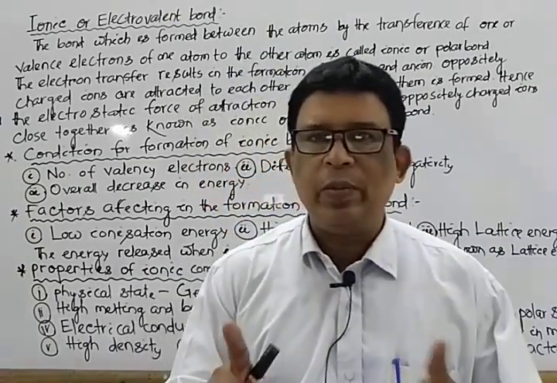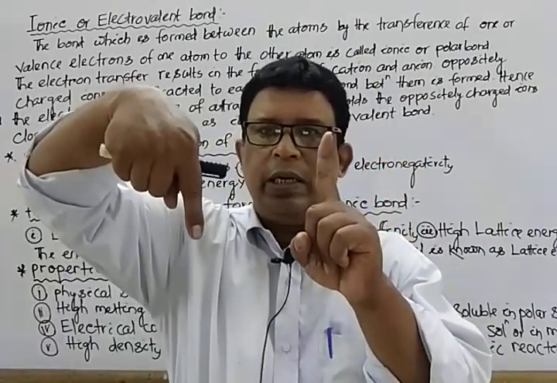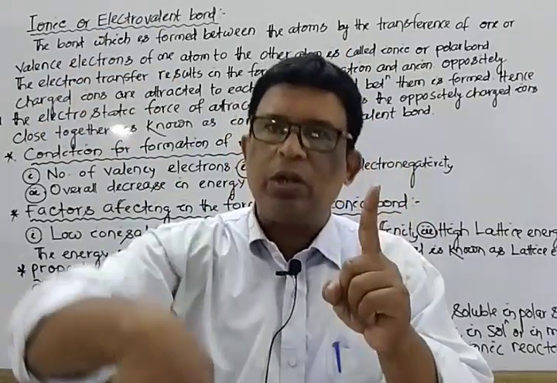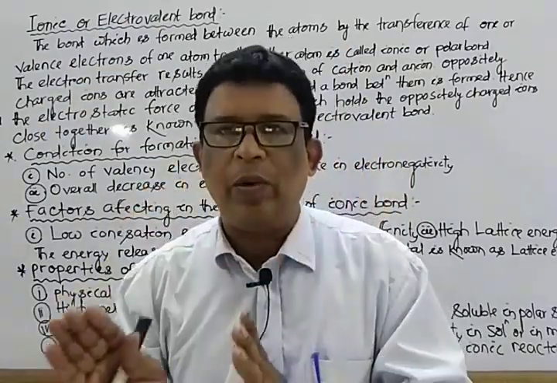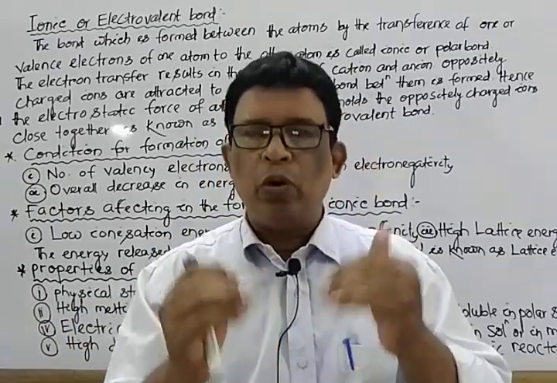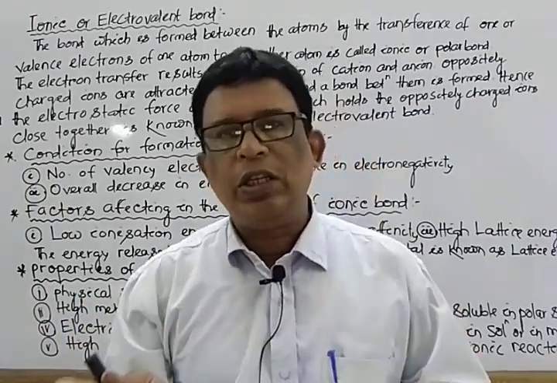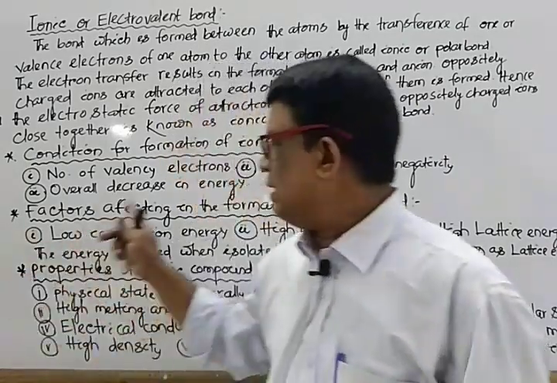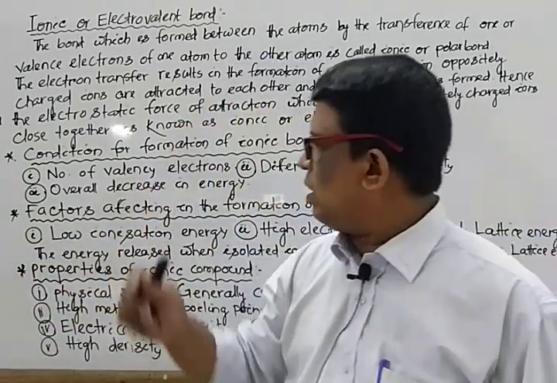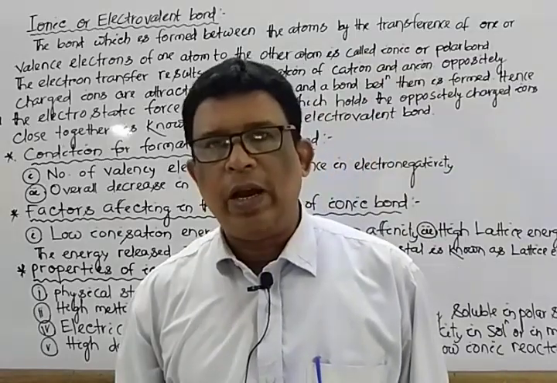Already you discussed, that means energy and stability. Higher the energy, lower the stability. Everyone tries to remain in the zone of stability. That's why they possess lower energy. How is it possible? By losing energy. So, a net decrease in energy. These are the three conditions for the formation of an ionic bond.